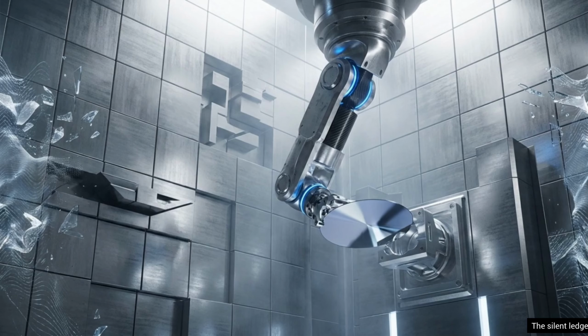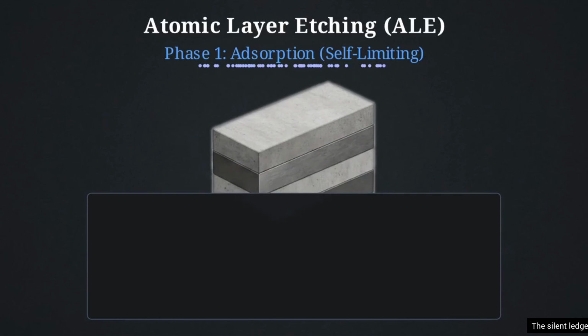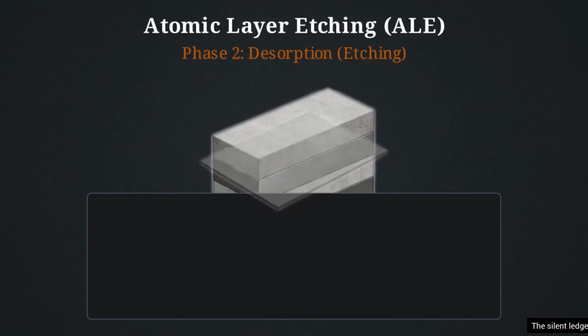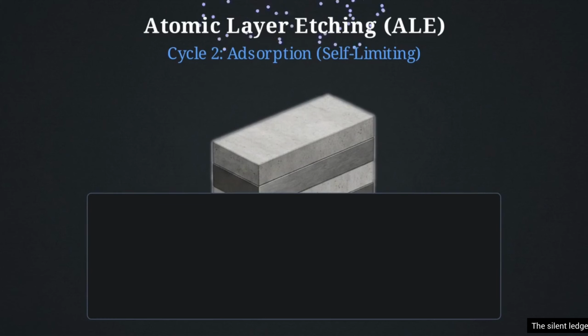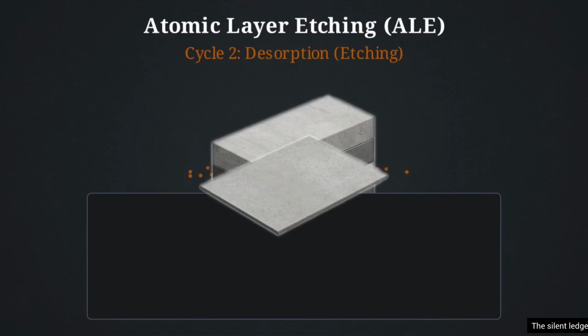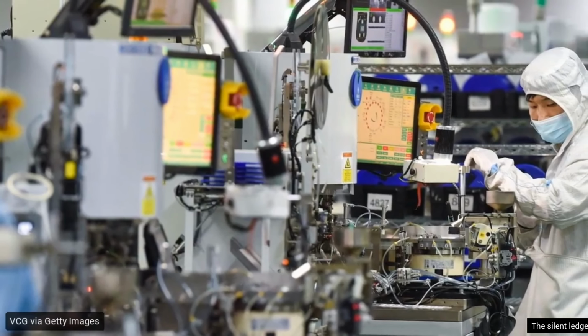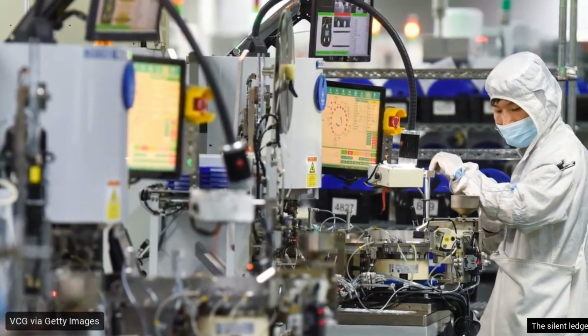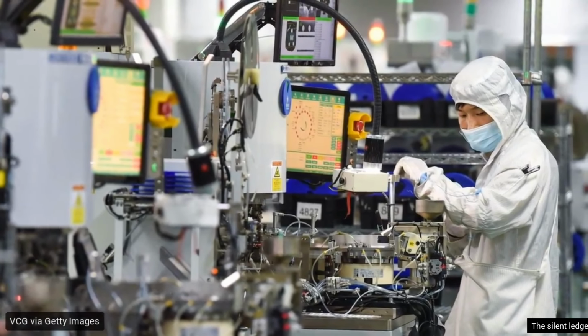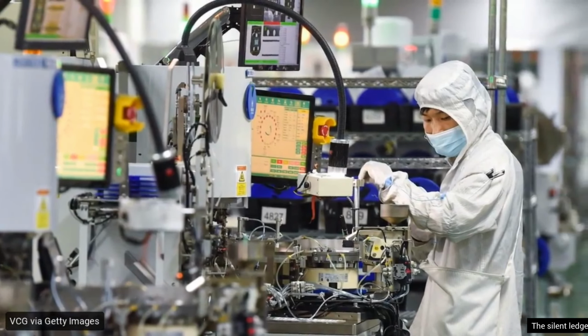Inside these facilities, monolithic multi-axis robotic corridors operate under ultra-high vacuum conditions to build 3-dimensional atomic structures across 12-inch wafers. Engineers deploy atomic layer etching, a self-limiting chemical process that removes precisely 1 atomic layer of material per cycle, preventing the structural collapse of the nanosheets. This meticulous process allows workers to monitor the assembly of billions of transistors per chip with near-atomic accuracy.